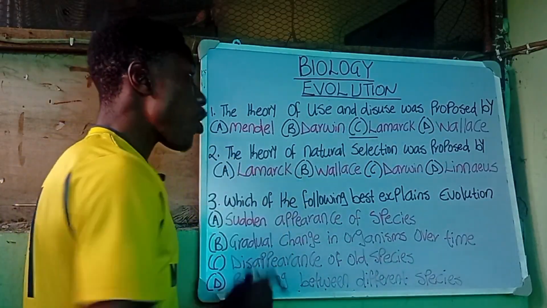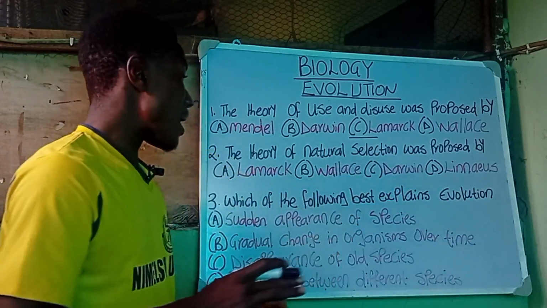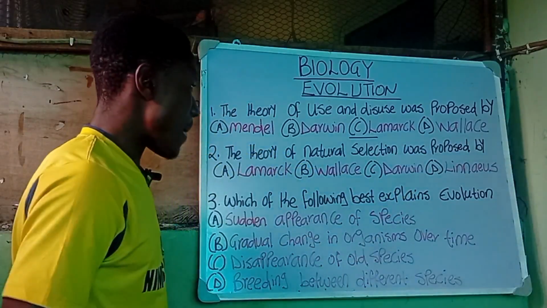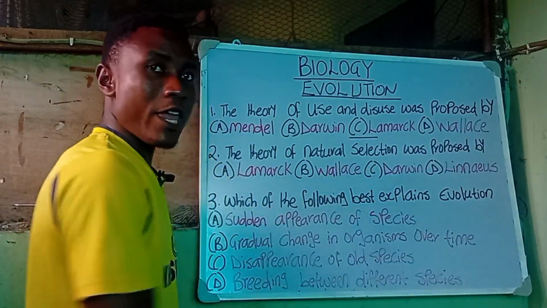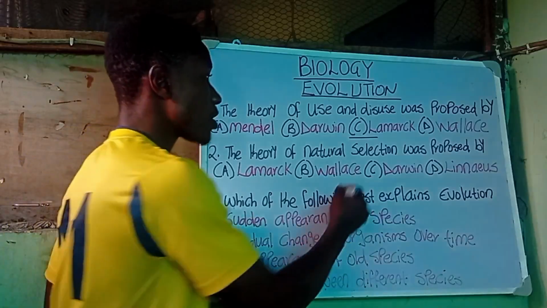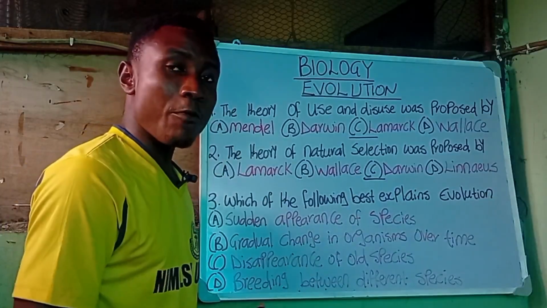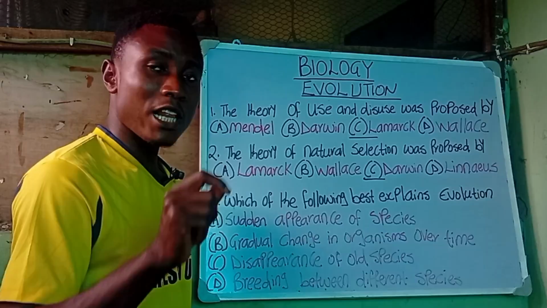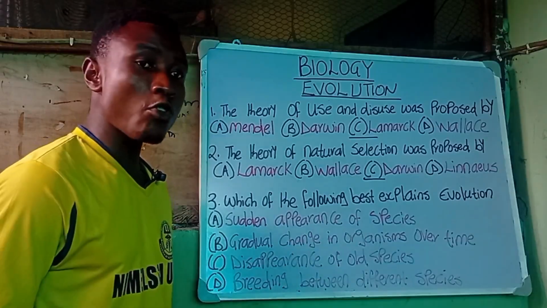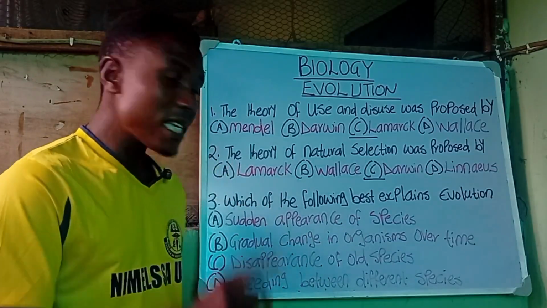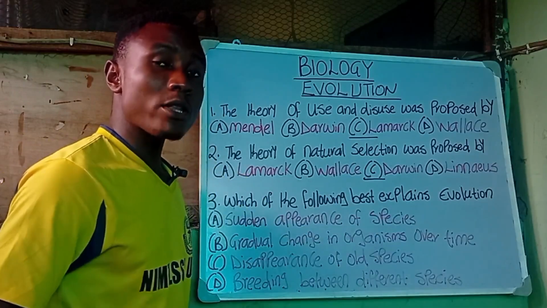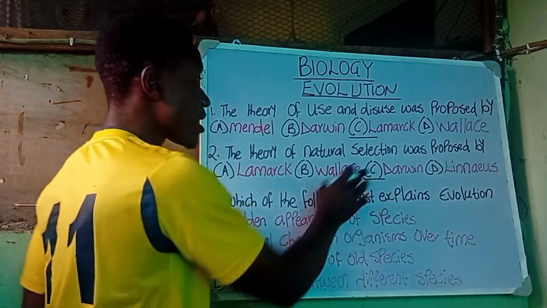Number 2 says the theory of natural selection was proposed by A. Lamarck, B. Wallace, C. Darwin, and D. Linnaeus. The theory of natural selection was proposed by Charles Darwin. And note, Charles Darwin is the father of natural selection, and natural selection can also be called the survival of the fittest. Please take note of this. So option C is correct.